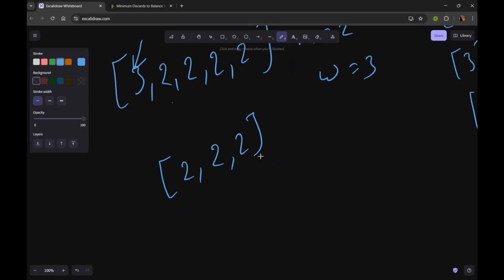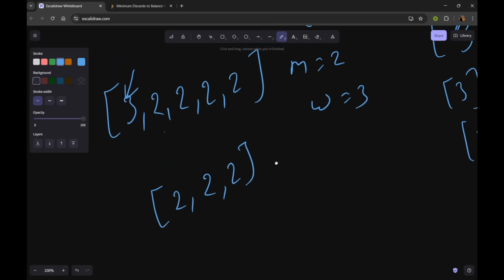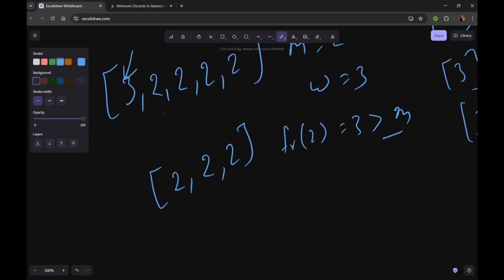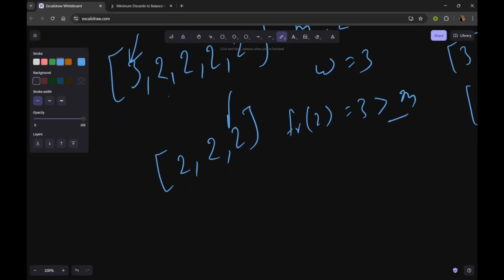And see, here the frequency of 2 is 3, which is greater than m, because m is 2. So we have to discard this item, and our answer will be increased by 1, plus assign 1.